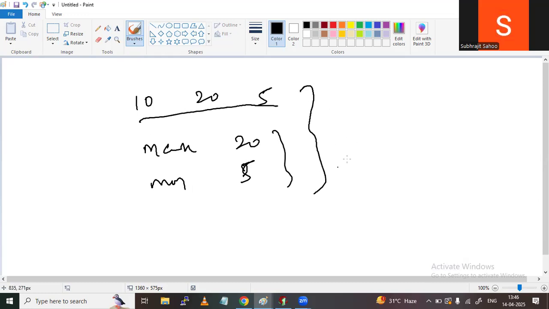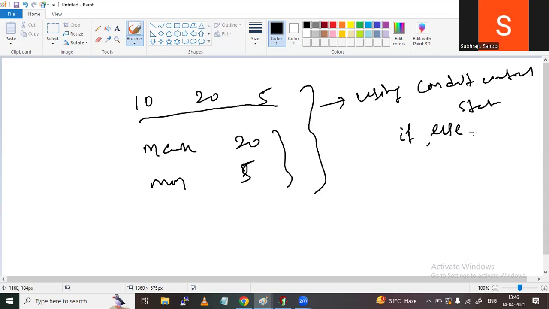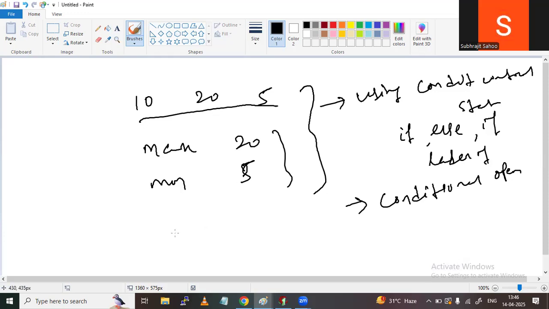I can solve this program in two ways. First, by using conditional control statements, that means if, else if, or the ladder if concept. Second, the conditional operator. Conditional operator means using something like a greater than b, question mark, a, colon, b. Two symbols are used for the conditional operator. Here there are three operands: one operand here, another here, and another here.